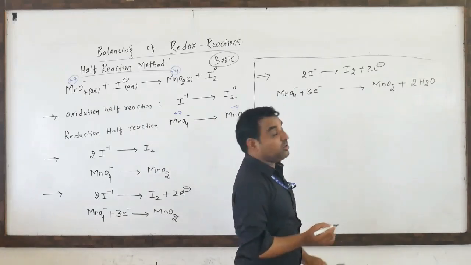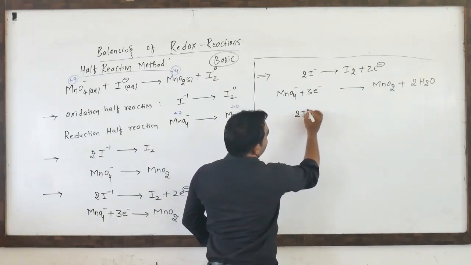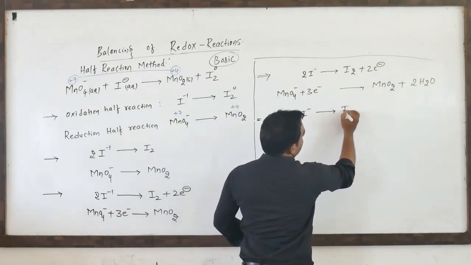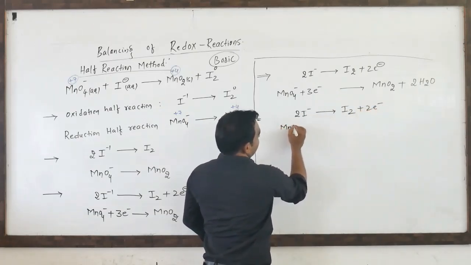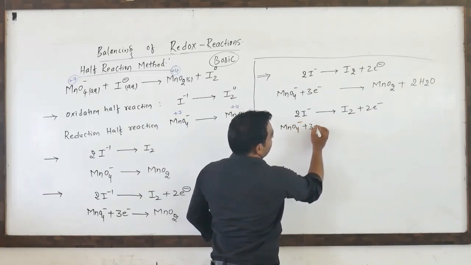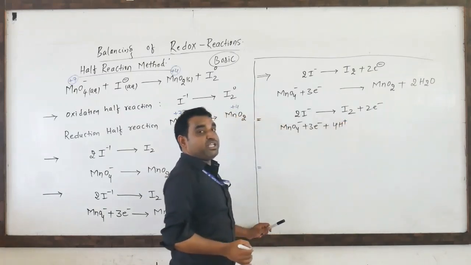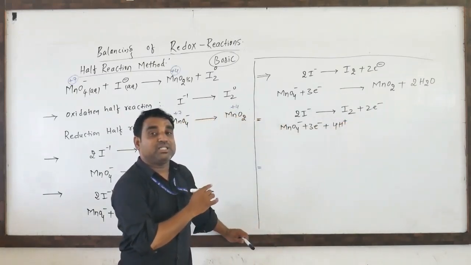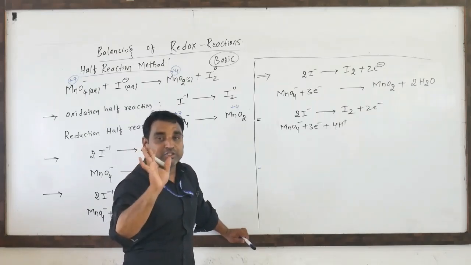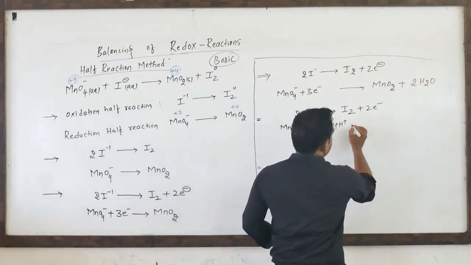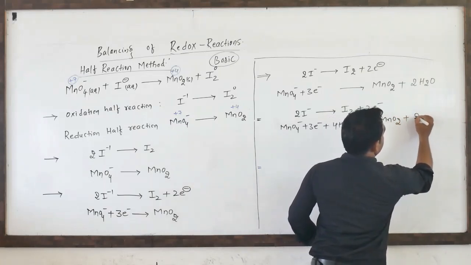Here there are no hydrogens, hence we have to balance the hydrogen. 2I minus, as it is, I2 plus 2 electrons. Then MnO4 minus, 3 electrons. We have to add the 4H plus, but it is a basic medium. Now we are adding the H plus. In the overall equation the H plus should not be there, only OH minus should be there. Now I will tell that 4H plus, then MnO2 plus 2H2O.